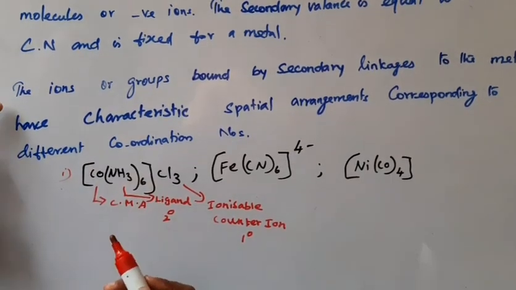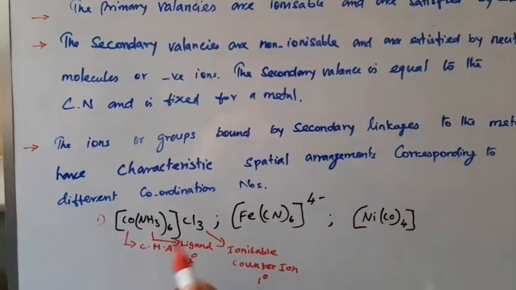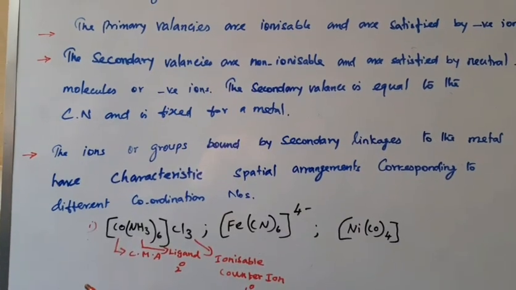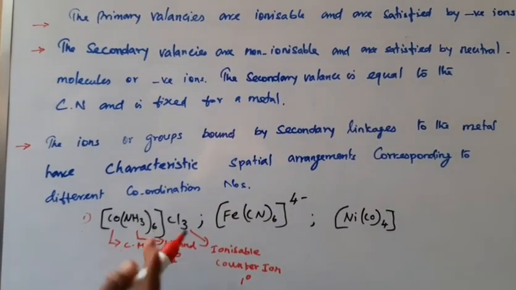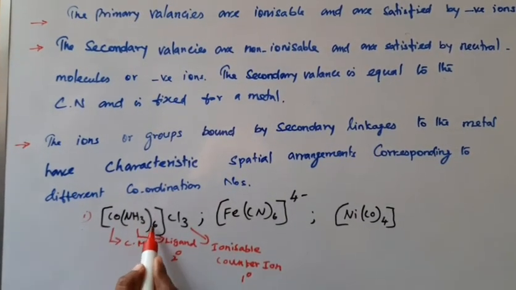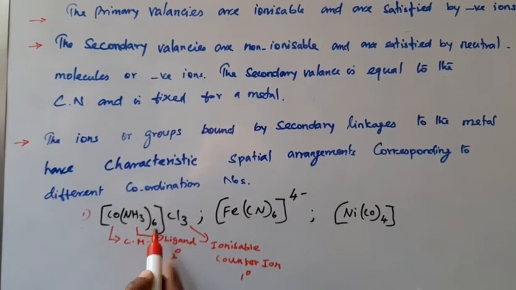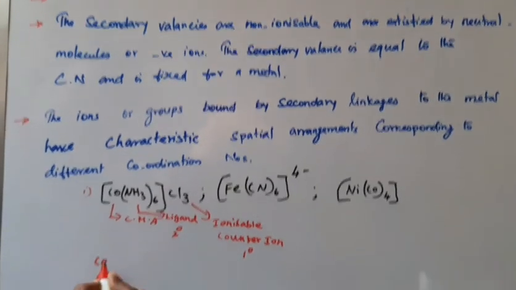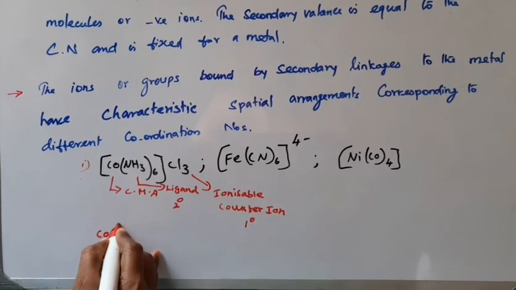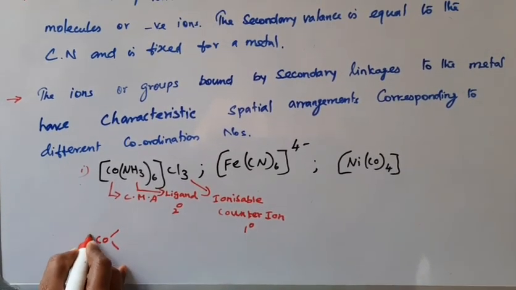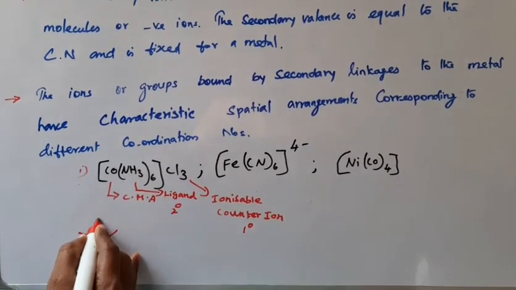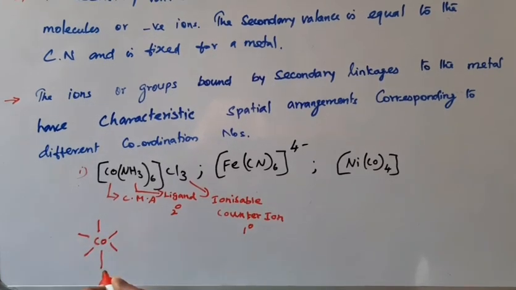The third concept is that it gives the spatial arrangement. Spatial arrangement means, suppose the complex has coordination number 6, this is the central metal atom and 6 ligands, 1, 2, 3, 4, 5, 6. This is octahedral.